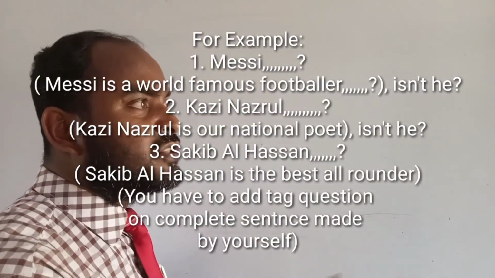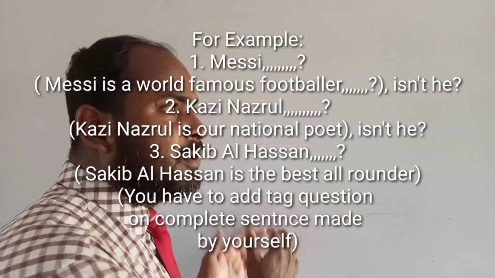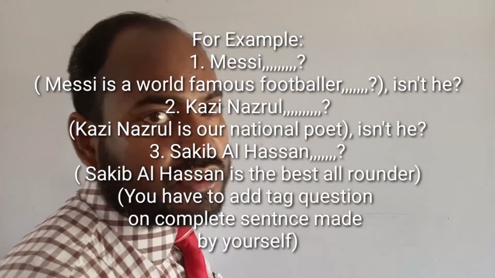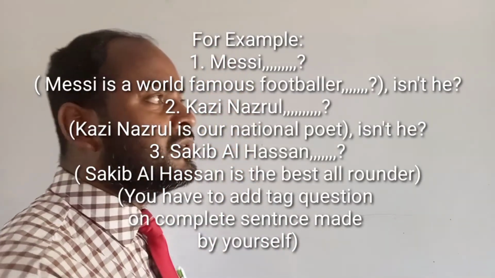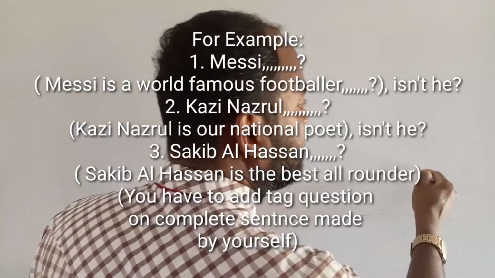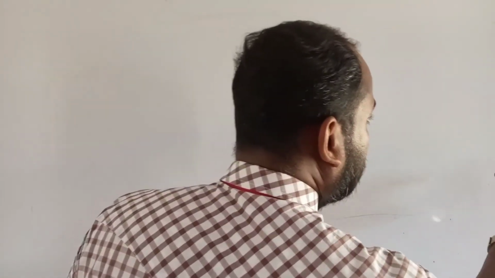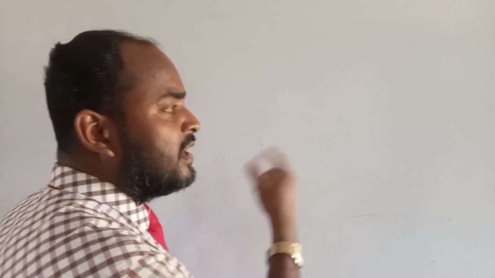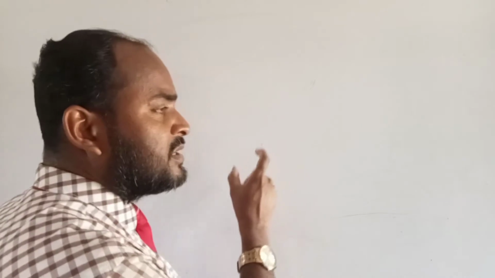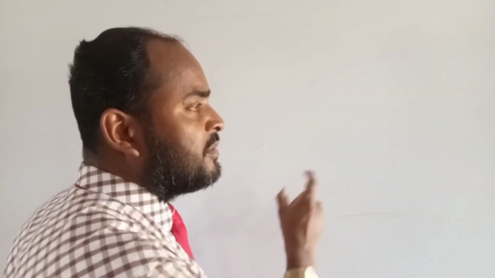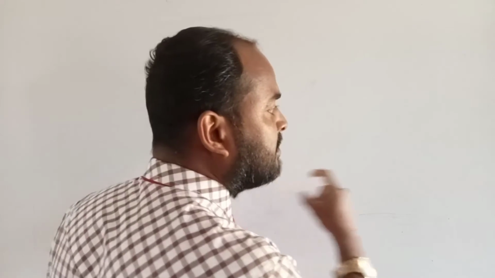If you make the sentence with a principal verb, then you have to write using don't or doesn't or didn't. And if you make the sentence with an auxiliary verb, then you write the given sentence, then a comma, and then the auxiliary verb. If the principal clause is negative, then you have to omit no or not. But if the principal clause is affirmative, you have to write no or not. Okay, and then the pronoun form of the subject: he or she or they.